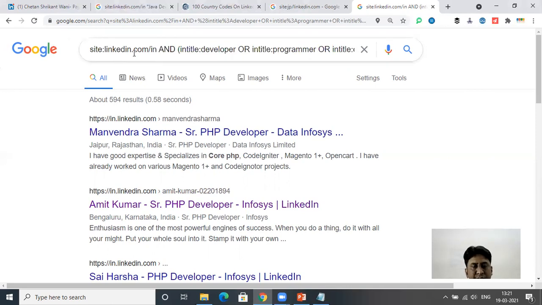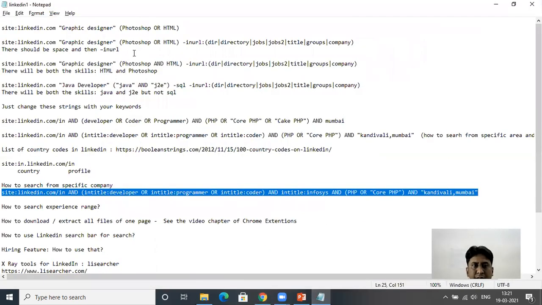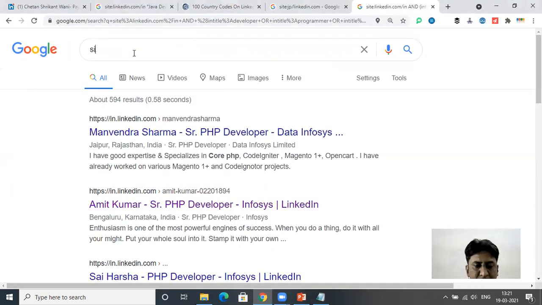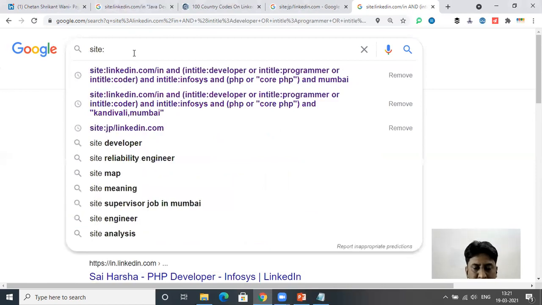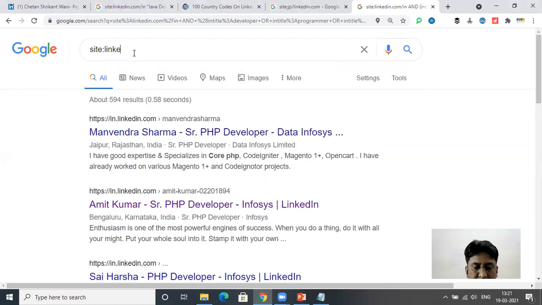So this is how we search through LinkedIn. Now, again, a small example I'll give you. Site linkedin.com/in account executive. There might be entrepreneurs who are from non-IT background, so let's take some strings which are related to non-IT.